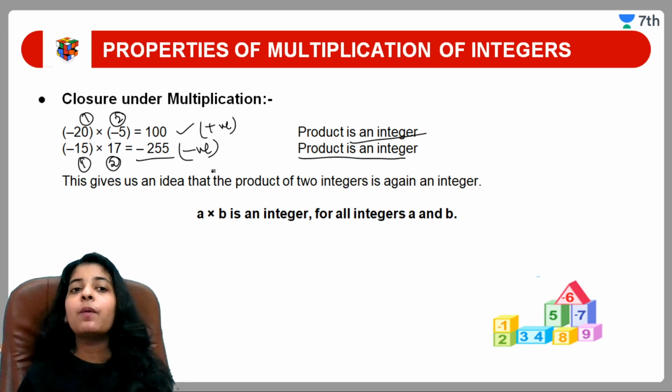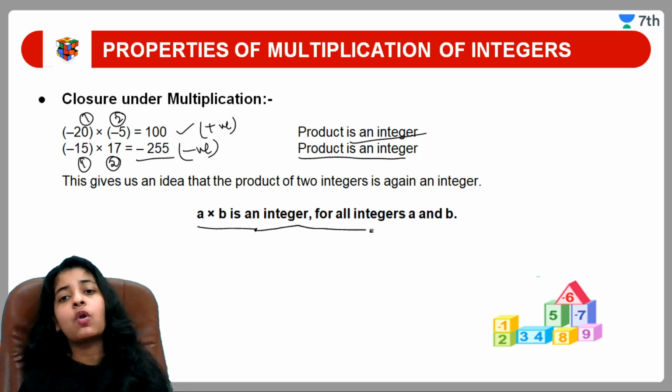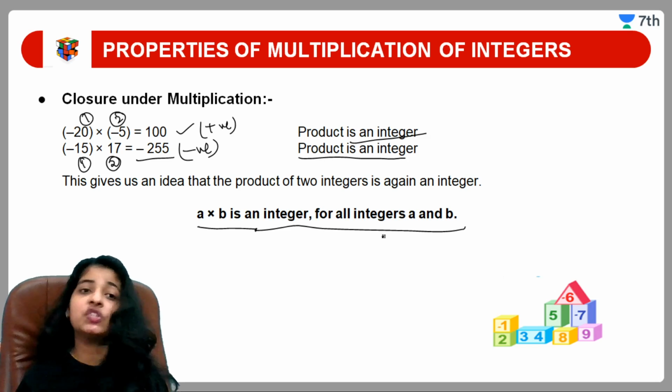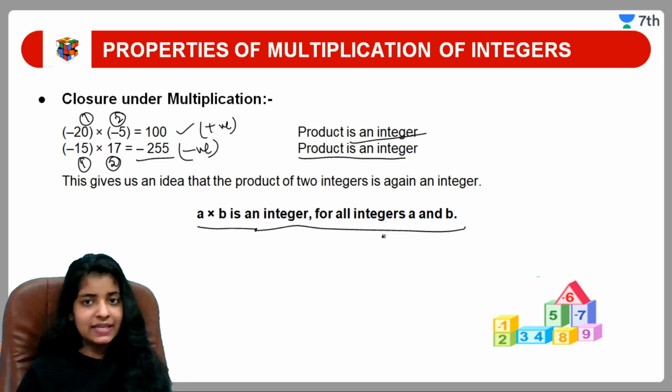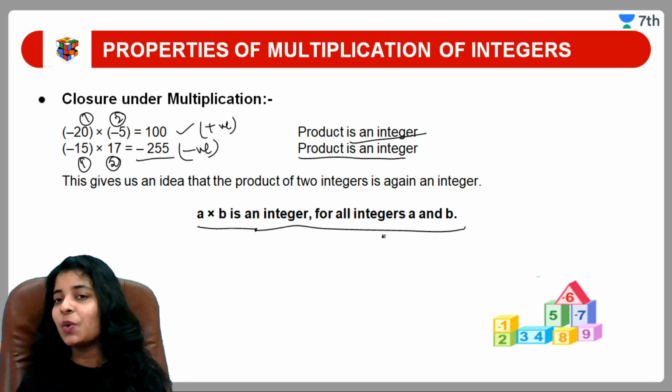Okay, so here it tells us that when we are multiplying two numbers, either a into b or x into y, any number that is an integer, then for all integers a and b it always gives us an integer. Means when we are multiplying two integers, as a result we will always get an integer in return. I hope closure property for multiplication is clear to you guys. It's a very easy, very simple topic. Just practice it and let me know whether this topic is clear to you or not.